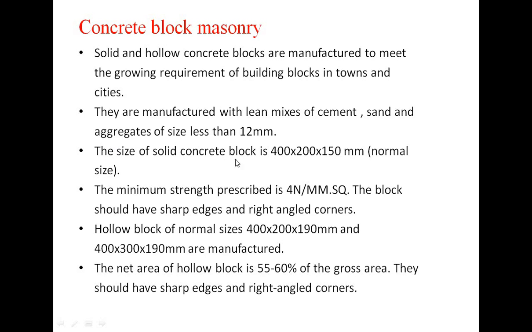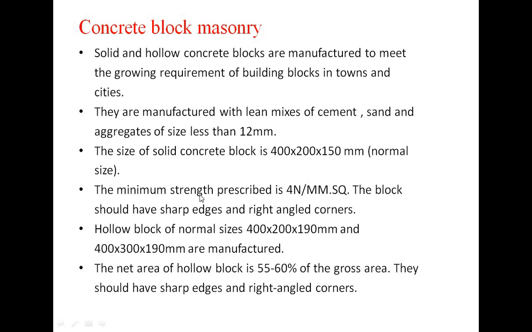Next is the size of the solid concrete block: 400 by 200 by 150 mm normal size. This is not a standard size. The size may vary according to the locations of the state or countries, as per the requirement. But the normal size is 400 by 200 by 150. 400 mm is the length, 150 mm is the height and 200 mm is the width of the block. So that is the normal size of the concrete block; size may vary.